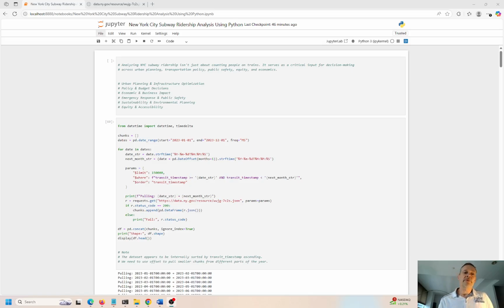So there's a few different reasons why we would want to do this type of analysis, probably for urban planning and infrastructure optimization, policy and budget decisions, economic and business impact, emergency response and public safety, overall sustainability and environmental planning, and even equity and accessibility, right? And how do people get around? How do people get from point A to point B?